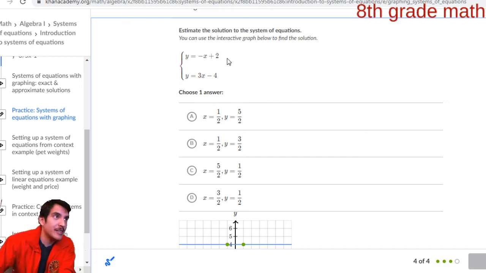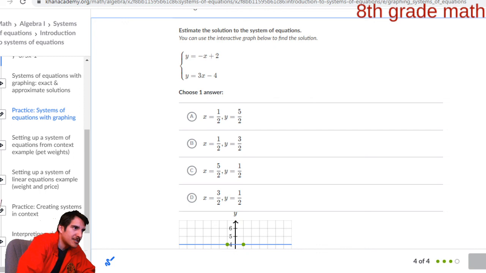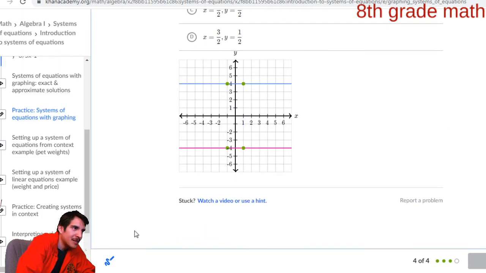I'm just going to rewrite the equations so that I can see them, okay? So y equals negative 1 over 1x plus 2. And y equals 3 over 1x minus 4. I just rewrote the equations so that I can have a hope of seeing them when I graph them.